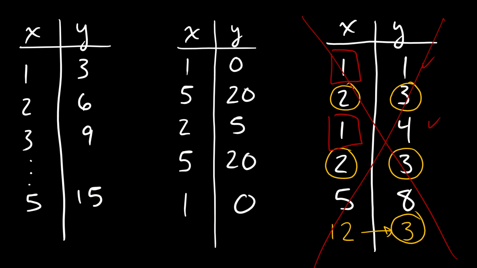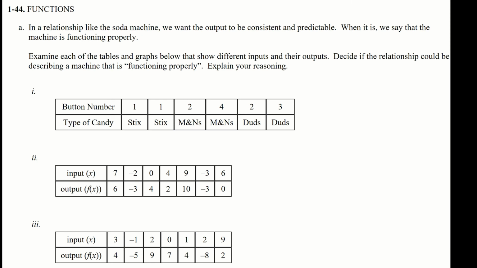Okay, let's look at a couple more examples, or a couple more things that I want you to do. So this one is question 44, and I would like for you to go ahead and pause and do this in your composition notebook. It says, in a relationship like the soda machine, we want the output to be consistent and predictable. When it is, we say that the machine is functioning properly.